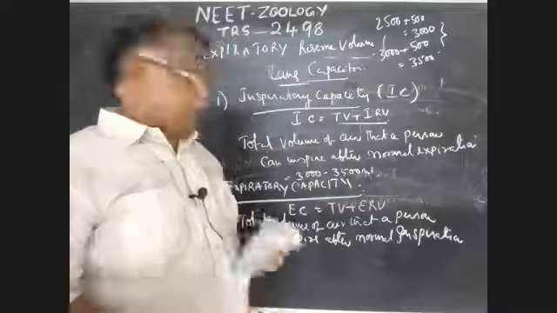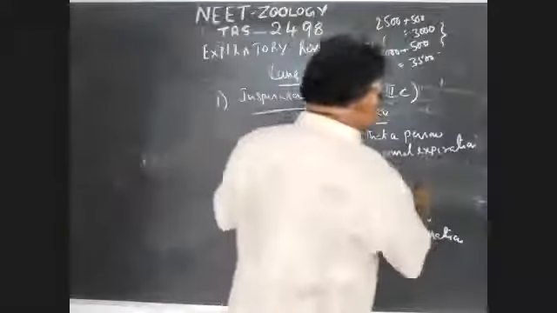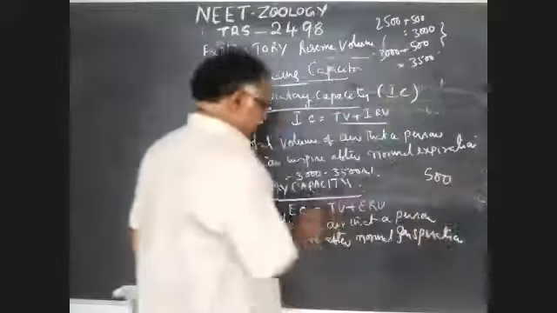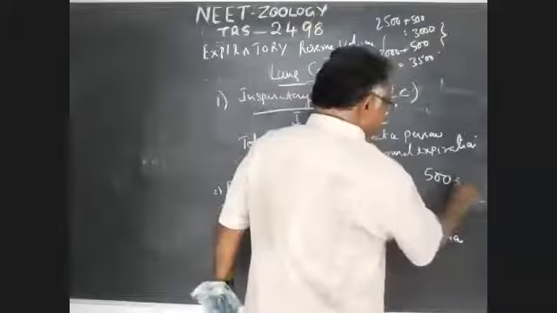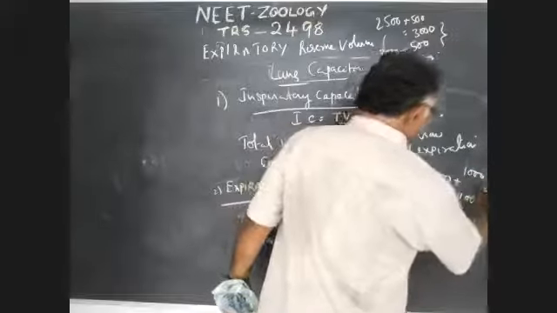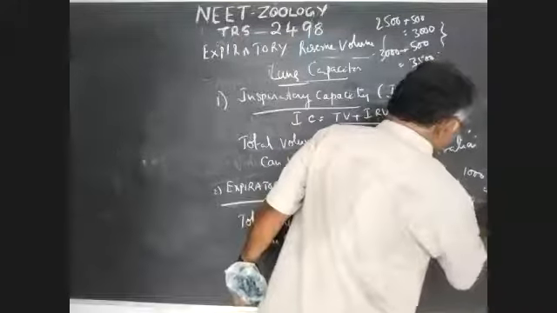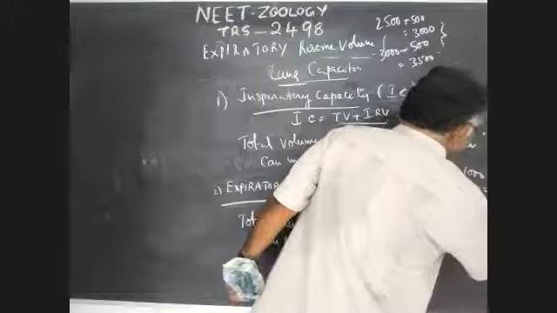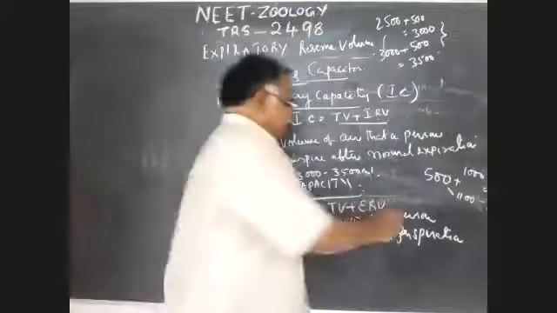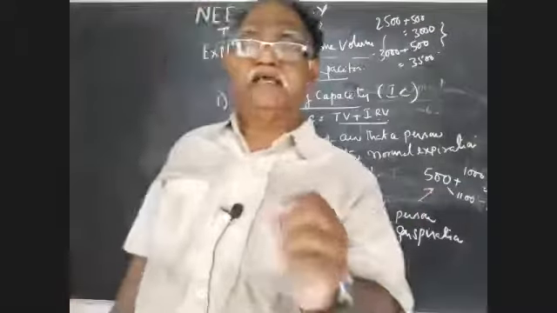Coming to the value of expiratory capacity. TV is 500, ERV is either 1,000 or 1,100. So it gives 1,500 to 1,600 ml. So the EC value is 1,500 to 1,600 ml. I think it is clear to you.